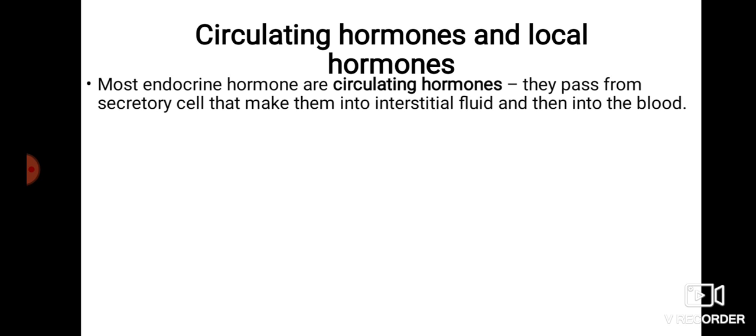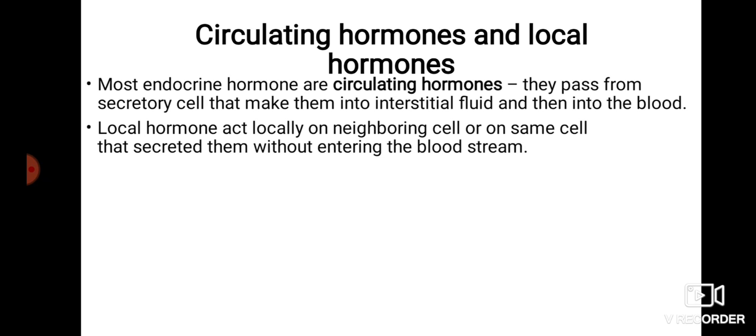The circulating hormone is secreted by the cell, transmitted into the interstitial fluid, which diffuses into the blood, and the blood transports that hormone to a target cell. So this kind of hormone is known as circulating, because it circulates in the blood.